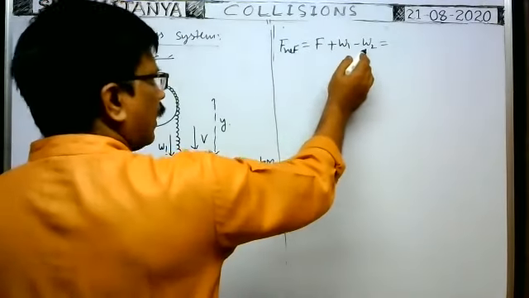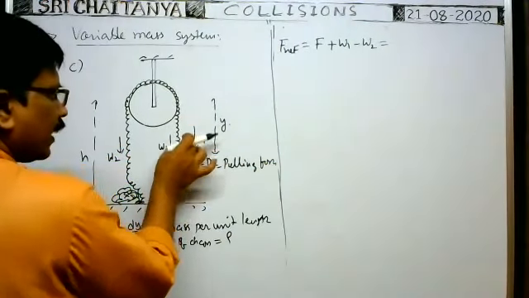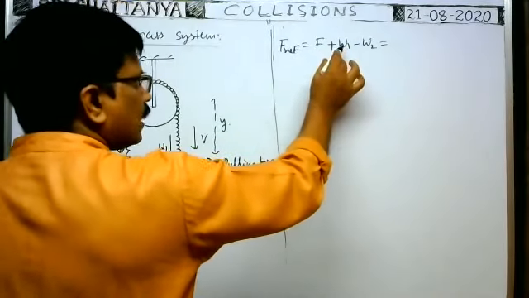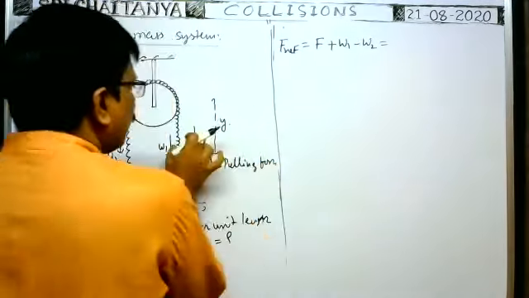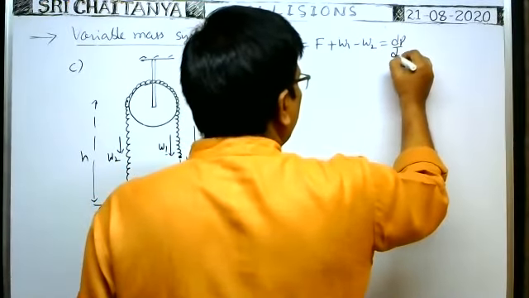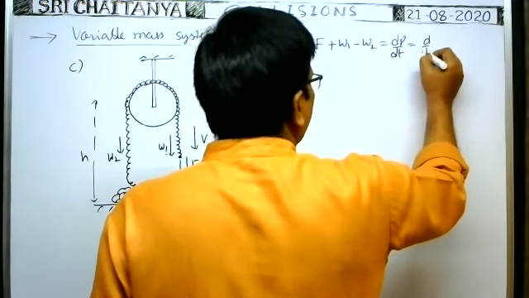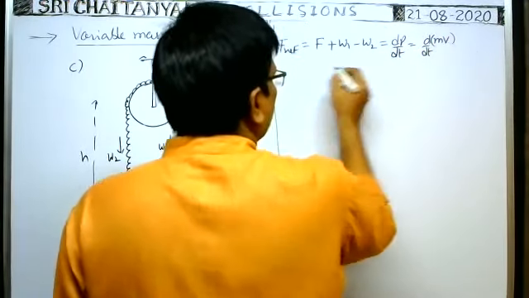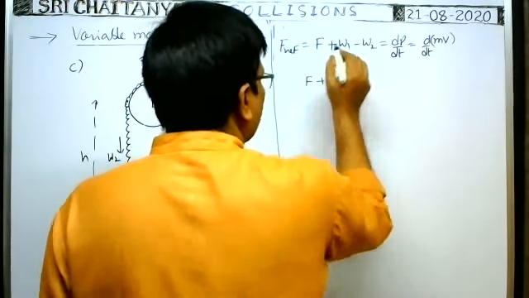That's why W2 is constant, but as the chain comes down, the length increases and W1 increases. That's why it is variable. But the speed of the chain remains constant. That's why the rate of change of momentum dp by dt can be written as d by dt of mass into velocity. F plus W1.